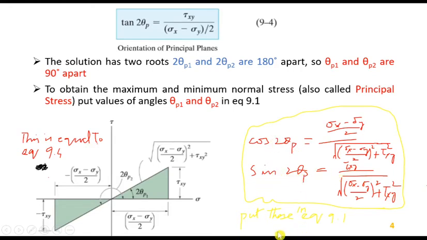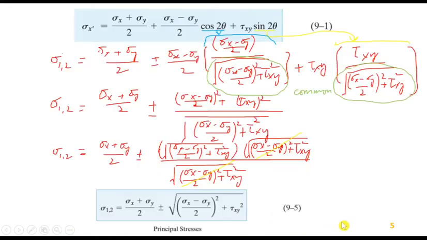We will put these values in equation 9.1. So equation 9.1 says σx′ is equal to (σx + σy)/2 plus (σx − σy)/2 into cos 2θ plus τxy into sin 2θ. Students, equation 9.1 is coming so often that you can easily memorize this equation. Anyhow, by putting the values of cos 2θ and sin 2θ that we have just found from the triangle,